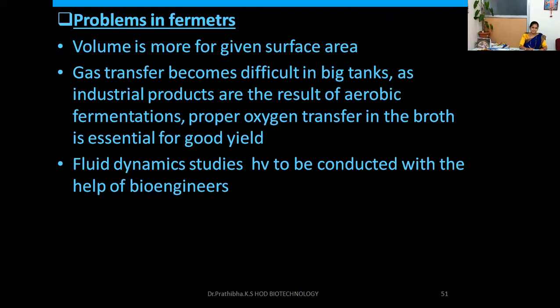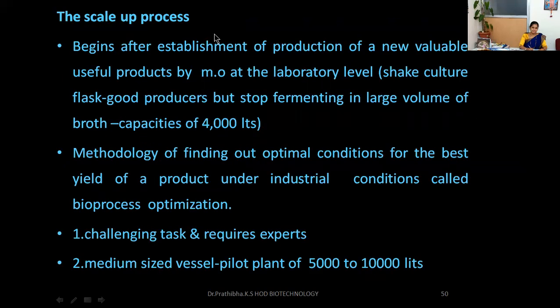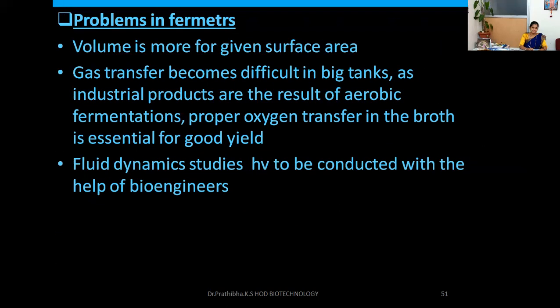The scale-up process is the process of taking technology from lab to the fermenter through the pilot plant. Whatever we are growing in the pilot plant in smaller volume would compulsorily be subjected to the higher level. In the scale-up process, we think about the volume in which particular capacity the organisms will be able to grow better.